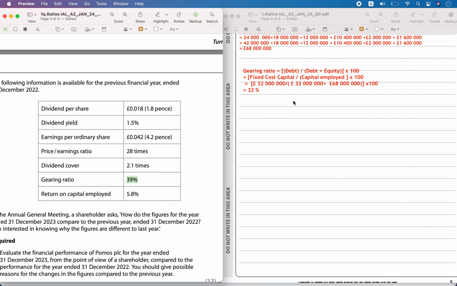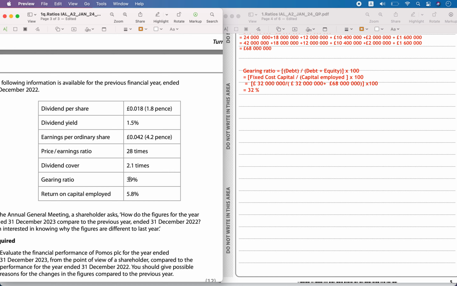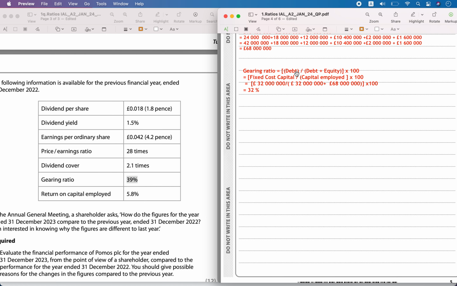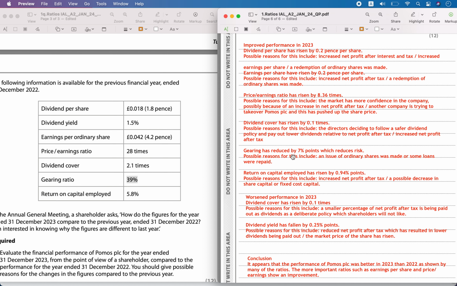Gearing ratio, you should see the formula, either debt has to decrease. If the gearing ratio has reduced, it is less risk for the company. First conclusion, when you see a gearing ratio and it has decreased, it means your liabilities must have decreased. You can make a direct conclusion. So it has reduced, either debt has gone down or your equity has gone up. So debt has gone down means long term liability must have been reduced. So it has reduced by 7%. It is going to reduce the risk for the company.